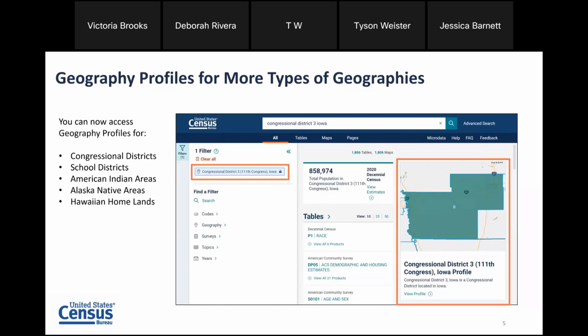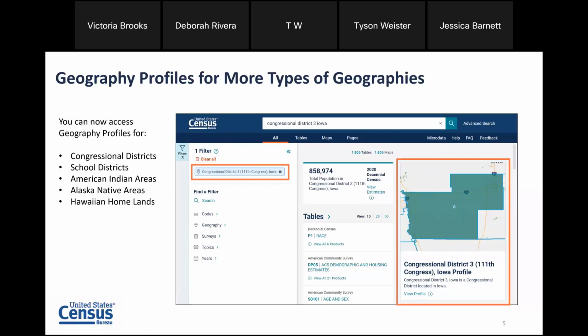So these profiles are one of the premier products that we have on data.census.gov because they give you a high-level look of the most popular data across the Census Bureau all in one view, and they provide a visual format for you. So in the past, these profiles have been available for your city, town, state, county, and the nation level geography. We added all of these additional levels of geography to make these profiles compatible for you.